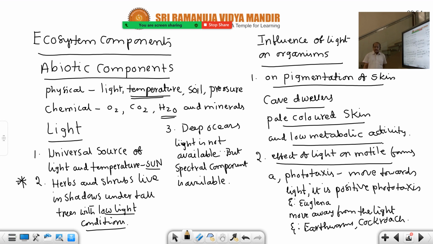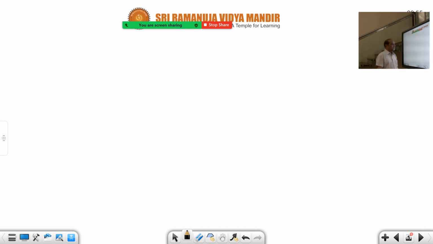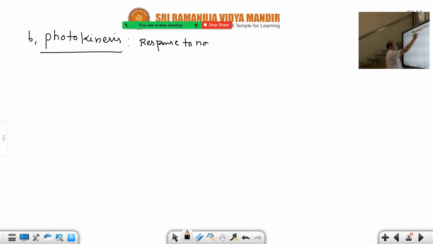So the response to the direction of light is called phototaxis. That is the first effect of light on the motile organisms. And the second effect of light on the motile organisms is photokinesis. Photokinesis means non-directional. Photokinesis refers to non-directional movement. Movement is not directional, away or towards, it's not that. It is non-directional movement. It is called photokinesis.